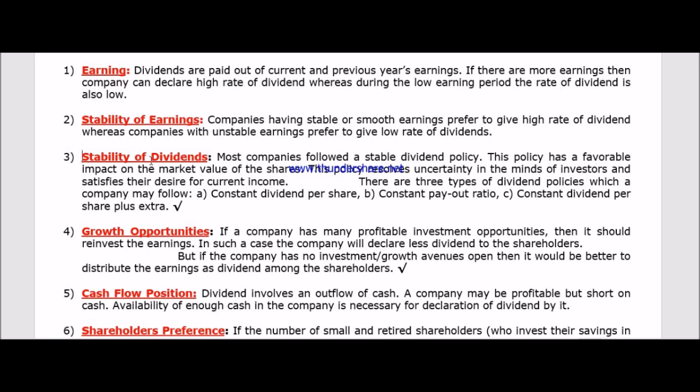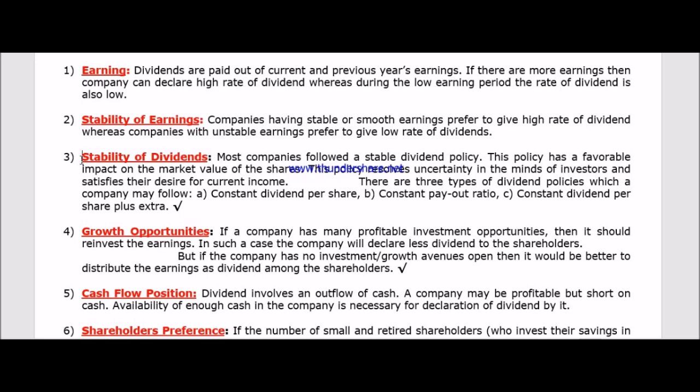Another one is the stability of dividend. Third point, stability of dividends. We know the earning of any company is not certain. It will vary. If the company pays dividend according to the income, that dividend may vary. Sometimes it may be very high, sometimes very low.